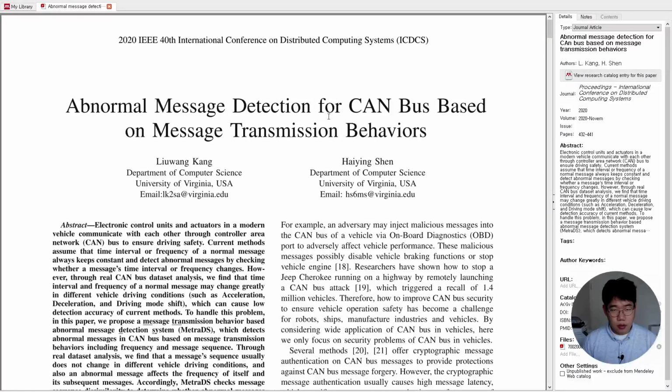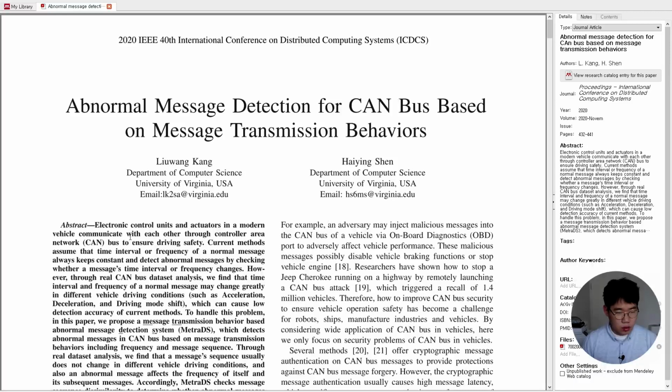IEEE International Conference on Distributed Computing Systems. Abnormal message detection for CAN-based bus-based message transmission behaviors. University of Virginia, USA. Abstract: electronic control units and actuators in a modern vehicle communicate with each other through controller